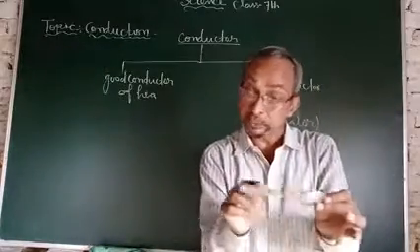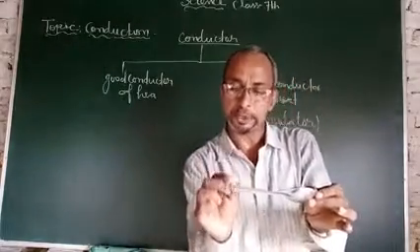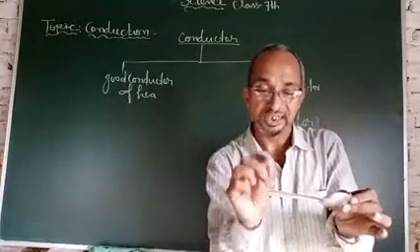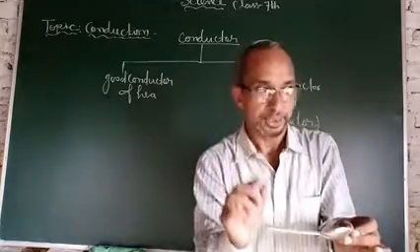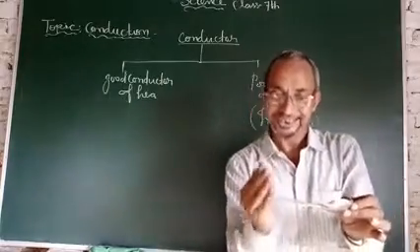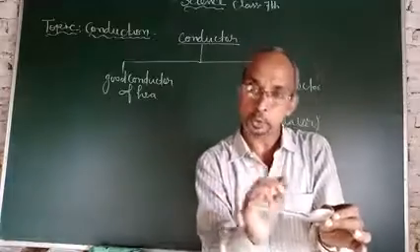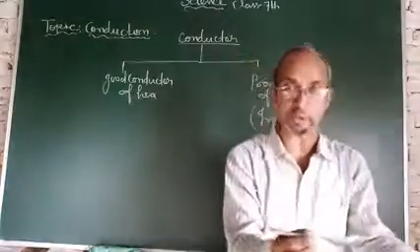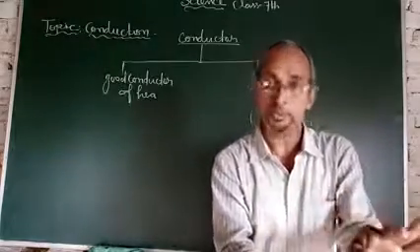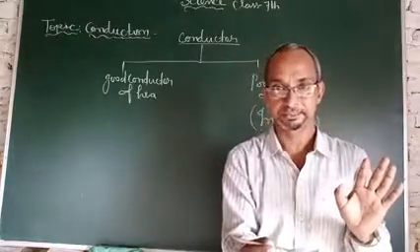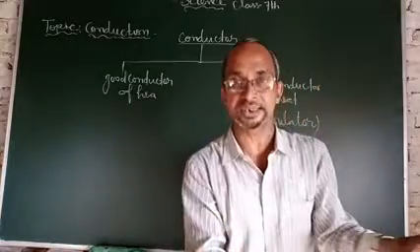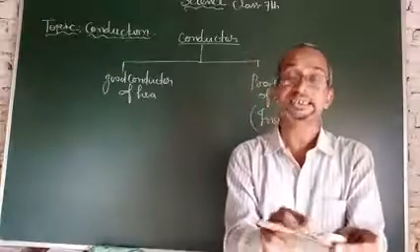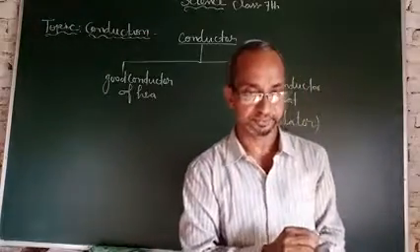Why? In this spoon, heat transfers from one molecule to another molecule, from one part of the metal to another part of the object, without leaving their place. Why? Because it is a good conductor of heat.